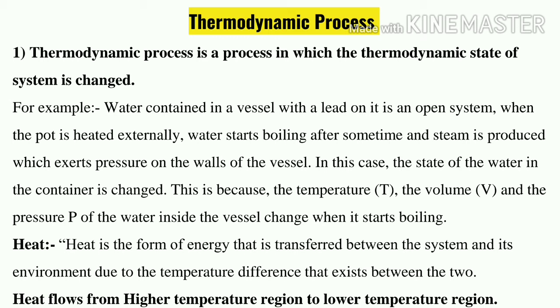Heat is a form of energy that is transferred between the system and its environment due to the temperature difference that exists between the two. So what is happening? Heat is basically a form of energy that is transferred between the system and its surrounding. Heat is always transferred between the system and the surrounding.